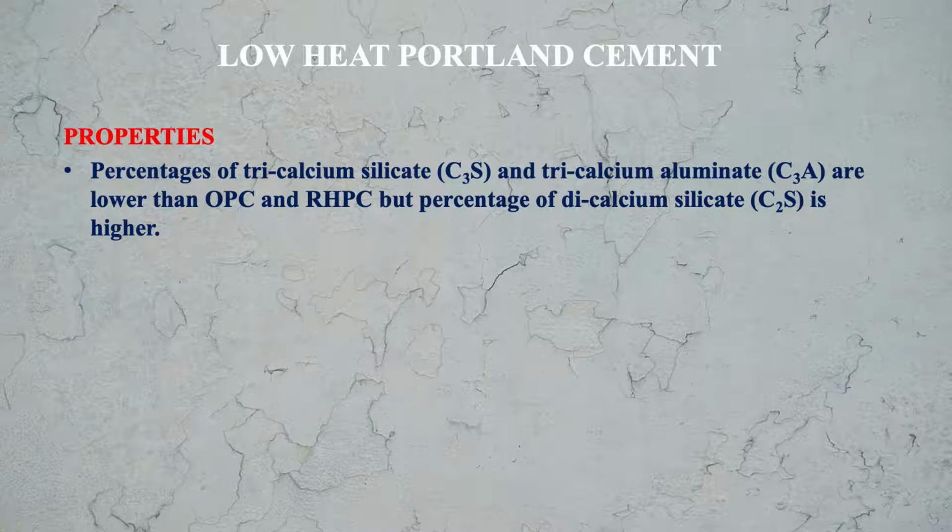So in comparison to these two cements, low heat Portland cement has a lower percentage of C3S and C3A, because these two compounds are mainly responsible for generation of heat. But the percentage of dicalcium silicate, C2S, is higher in this cement.